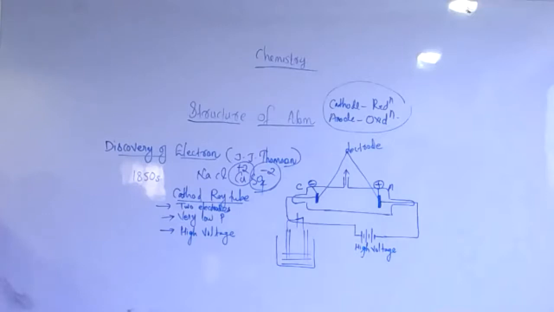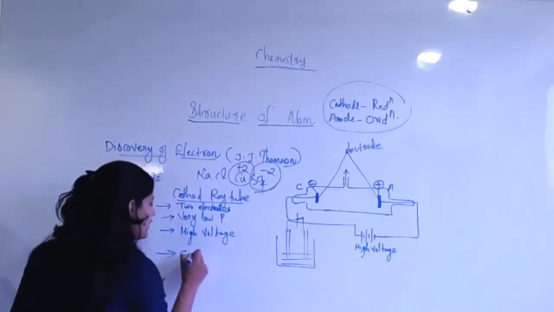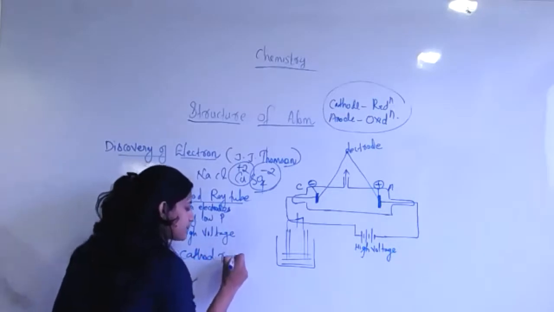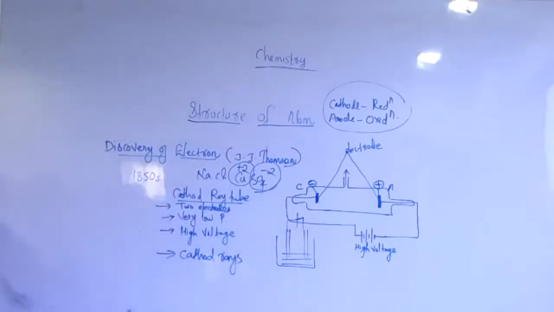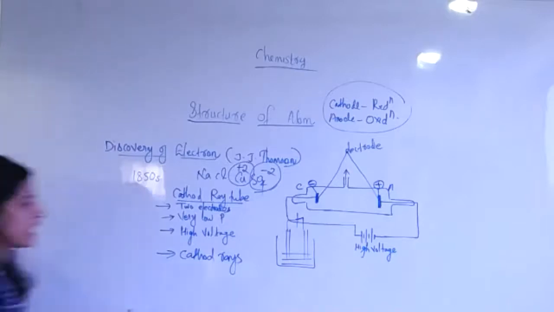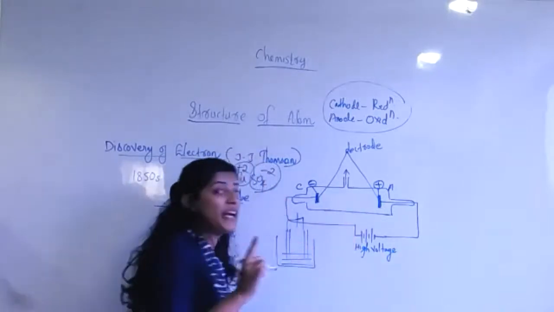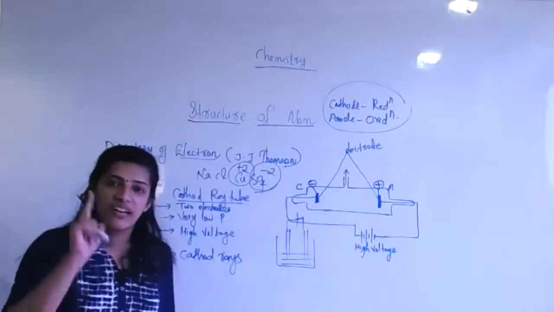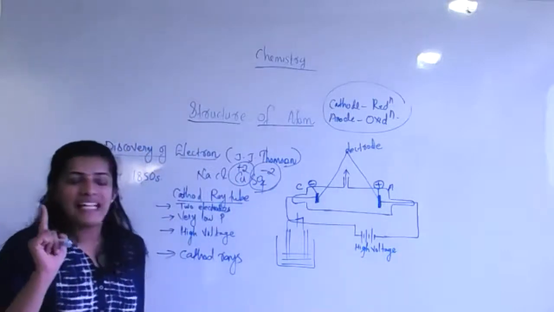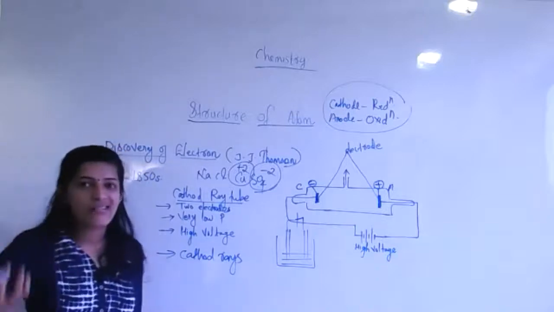There will be cathode rays. That type of rays is called cathode rays. The flow of current from the cathode to the anode was further checked by making a hole in the anode and coating the tube behind the anode with a glow. Look, the particle has moved from here to here, no doubt, but we want to check and make it clear. Why are we using another strategy for that?